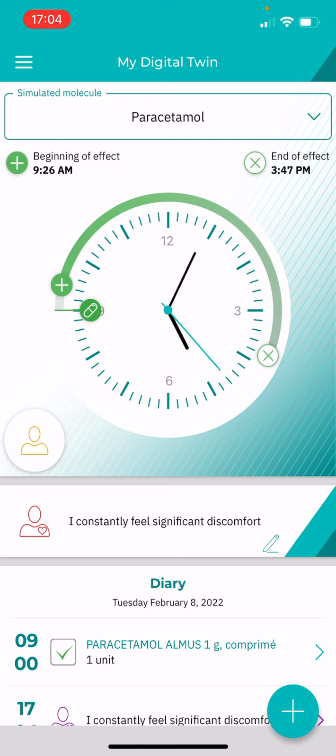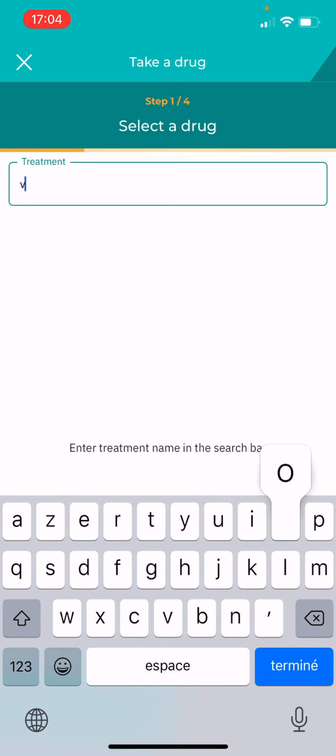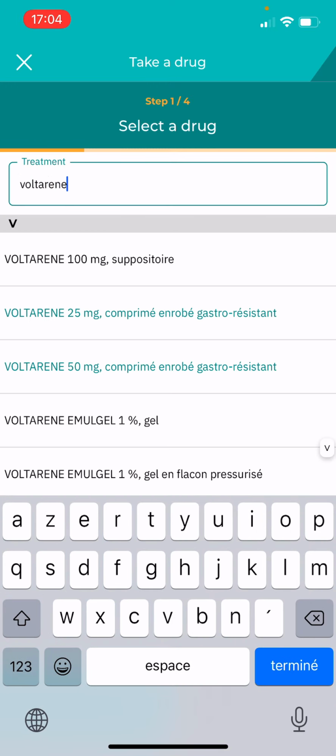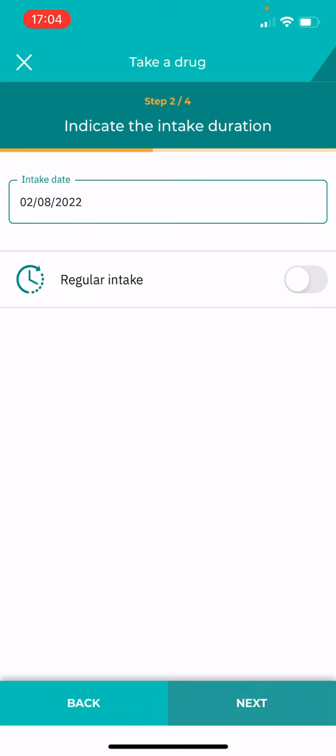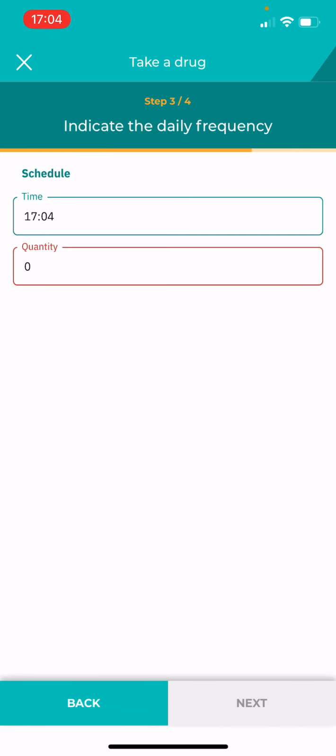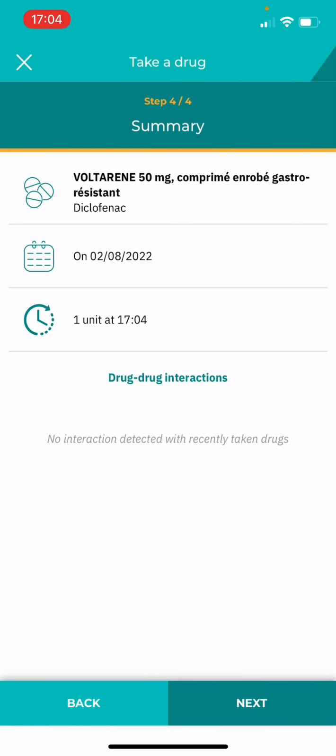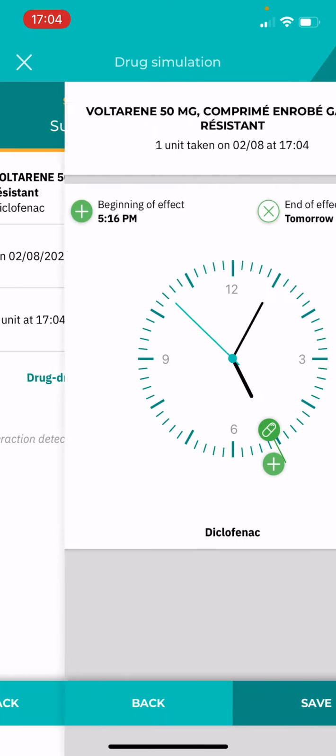And now what I'm going to do is take another painkiller, which is maybe a little stronger. And my doctor actually suggested that I take Voltaren, so an anti-inflammatory drug, when my pain doesn't dissipate. So I'm going to take one now and see if it's adapted. And before I actually run the simulation, I can see alerts for drug-drug interactions. And in this case, I don't have any, which means that I'm all good with taking this Voltaren.